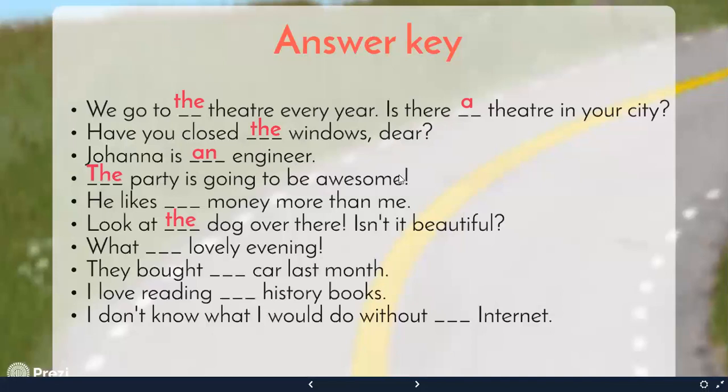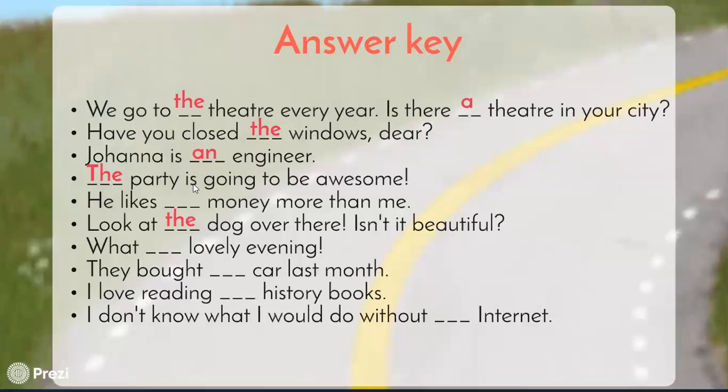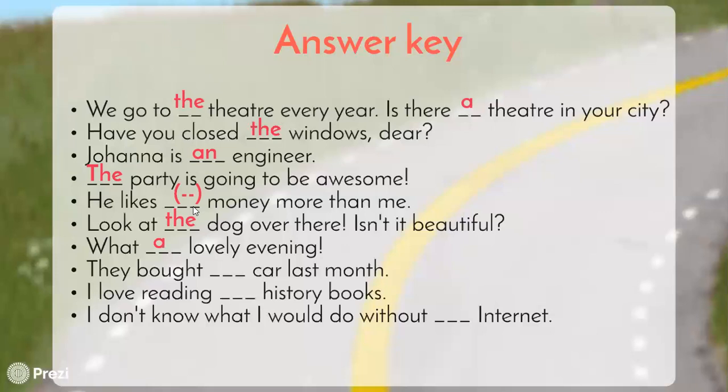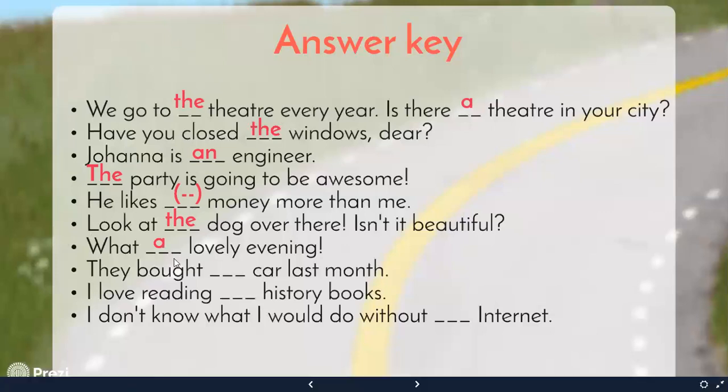The party is going to be awesome. I use the because it's a specific party. We know what we are talking about. He likes money more than me. Terrible. We use nothing because money is an abstract and uncountable noun. What a lovely evening. I use a because it's an expression with what.